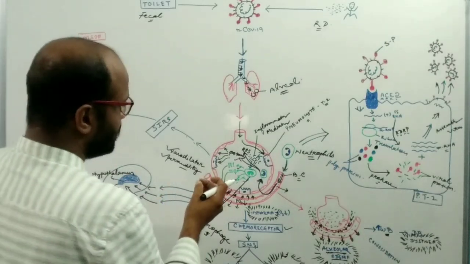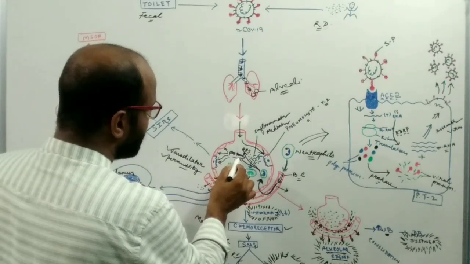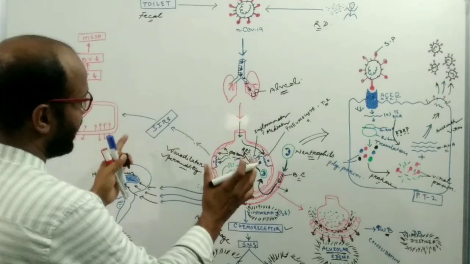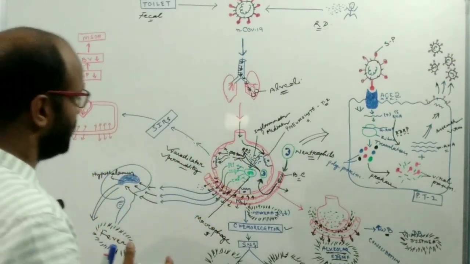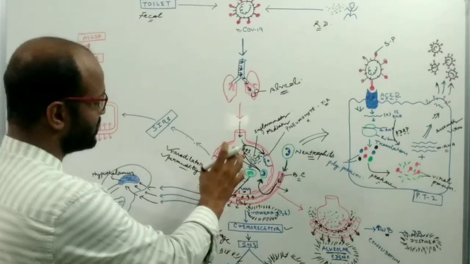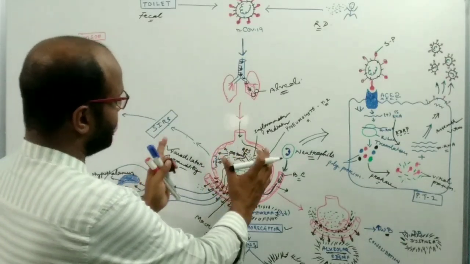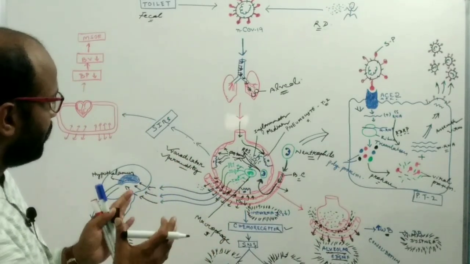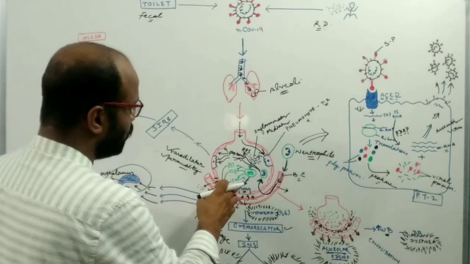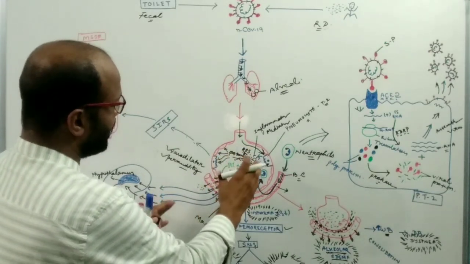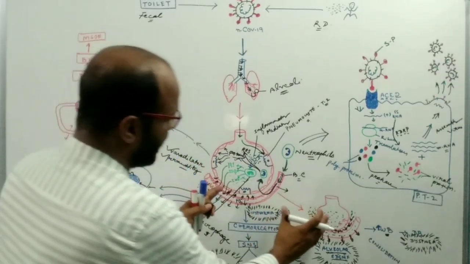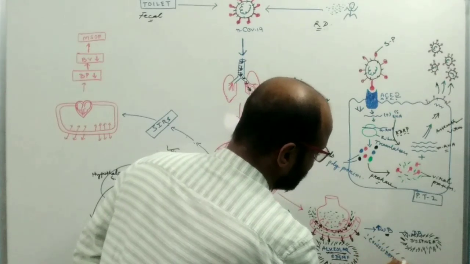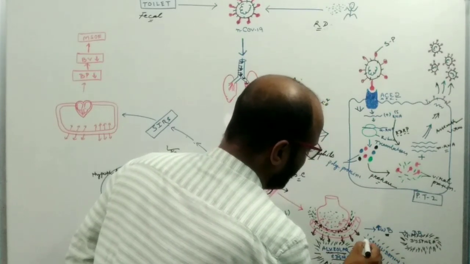Because of the secretion of protease and reactive oxygen species, which attack the pneumocyte type 1 and type 2 cells and damage our pneumocyte cells, the alveoli will collapse. Because of the collapsing of alveoli, so many mediators and so much cell debris are present inside the alveoli, and such a condition is known as consolidation.